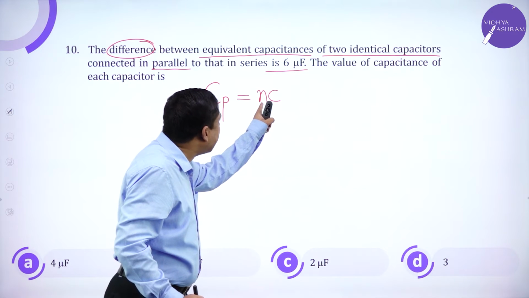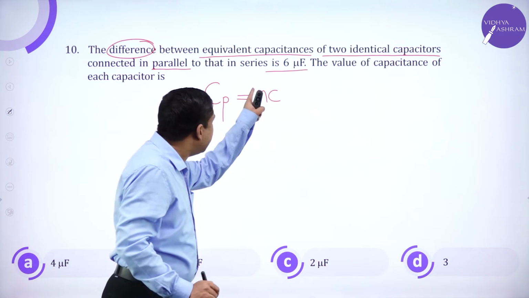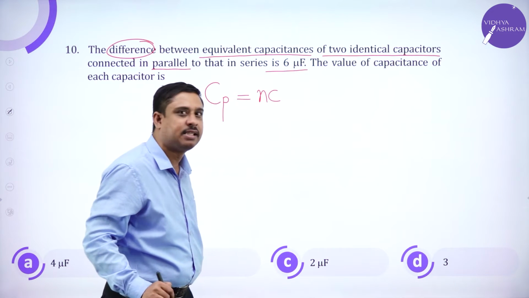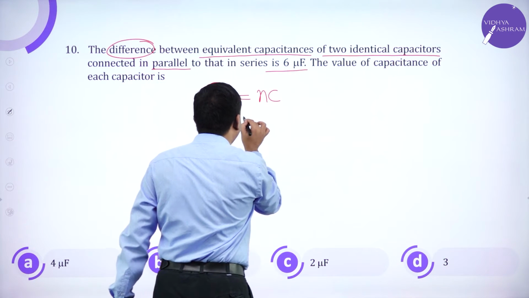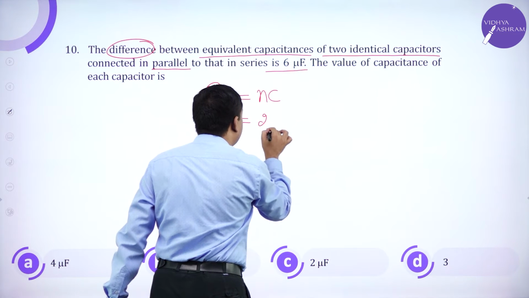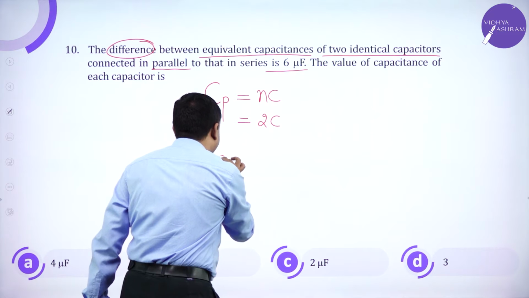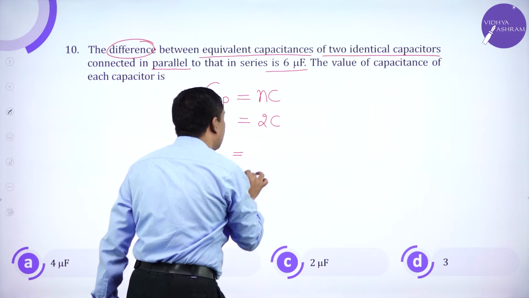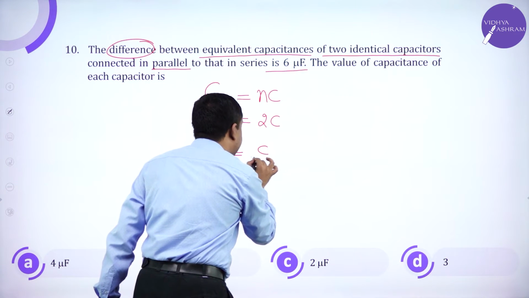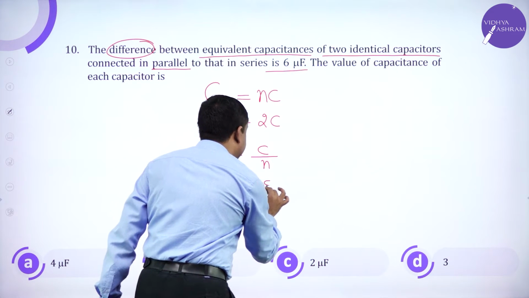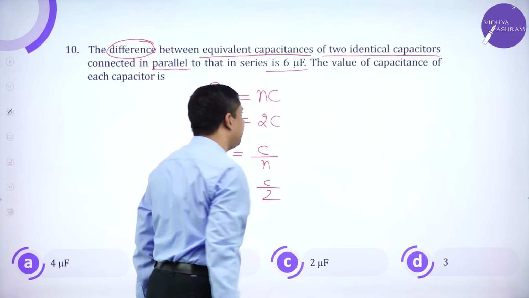So Cp is N into C, N being the number of identical capacitors. So two identical capacitors, 2C. Next, when they are connected in series, it is C by N, this is C by 2.